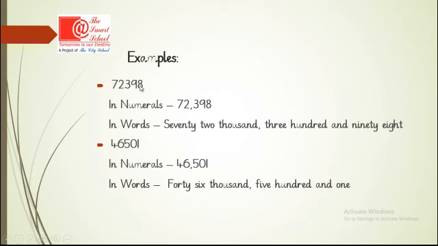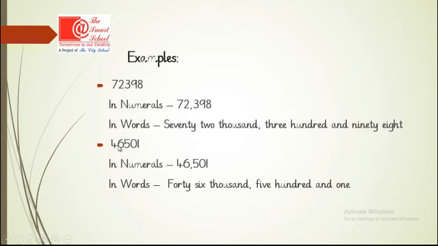When we write this in numerals, we put comma after 3 digits, so it will be 72,398. And we will write in words. We start from left side, so it is 72,000. Now we consider the value of 7, which is 70,000, and value of 2 is 2,000. So the total thousands are 72,000 and then 398.